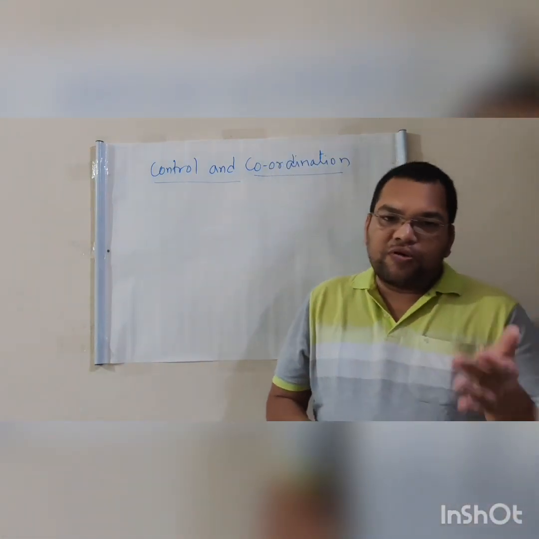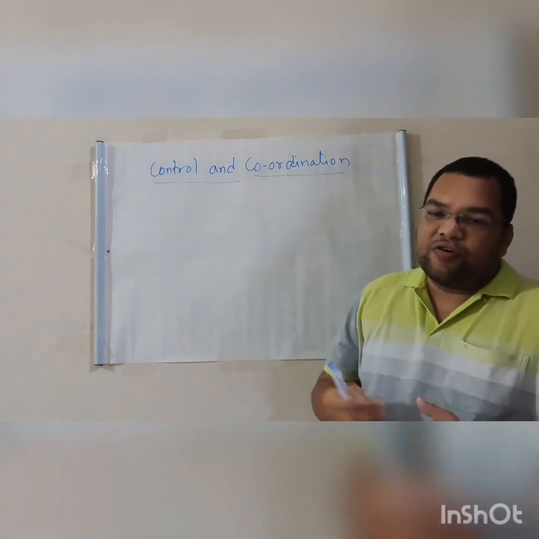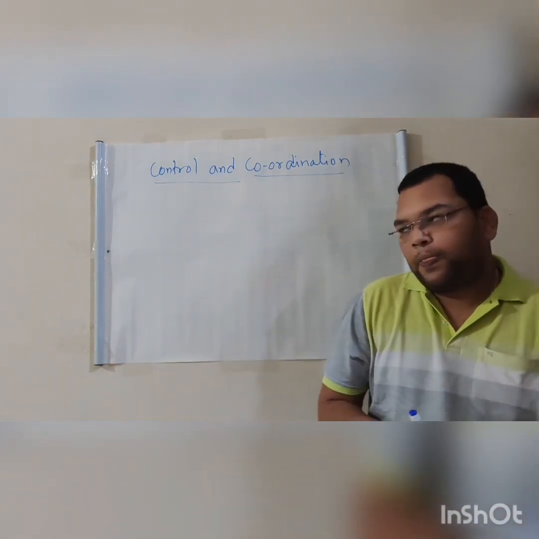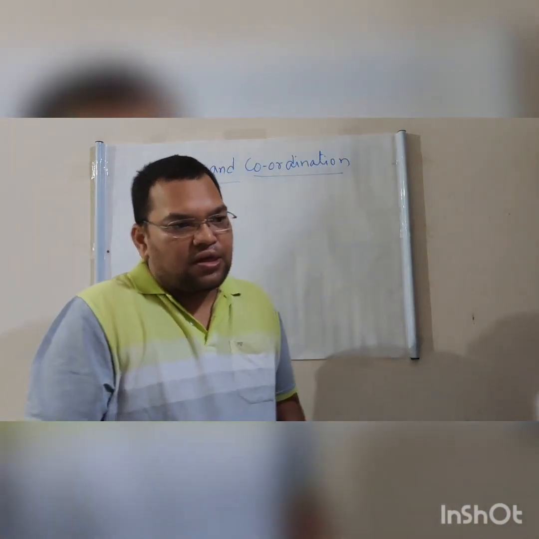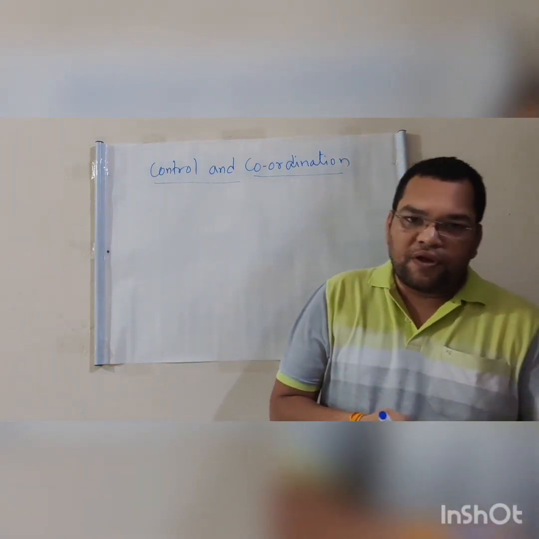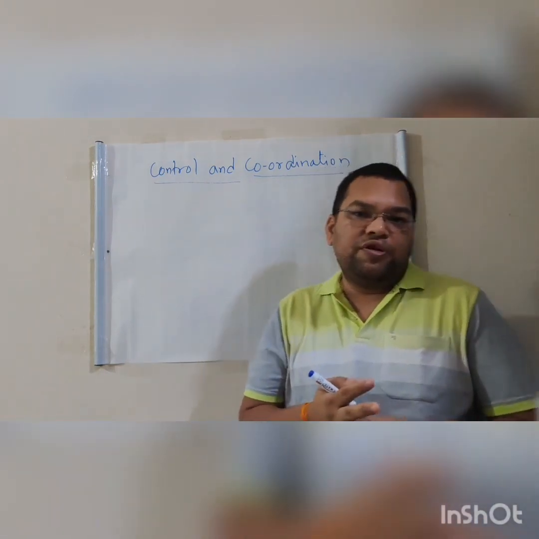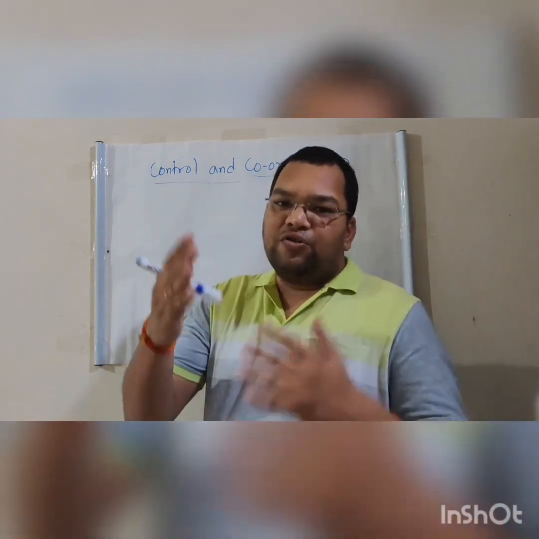Now we are going to talk about the nervous system in humans, and later we are going to see coordination in plants. When we see the nervous system in humans, the nervous system is made up of two major parts, or you can say the nervous system is classified into two.